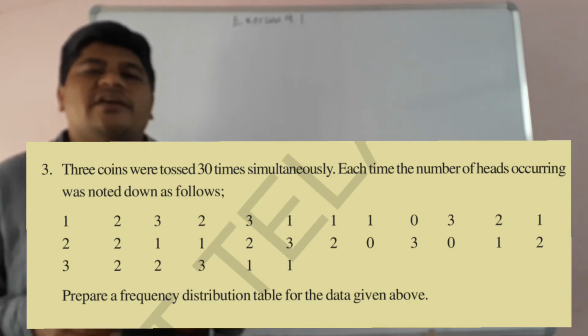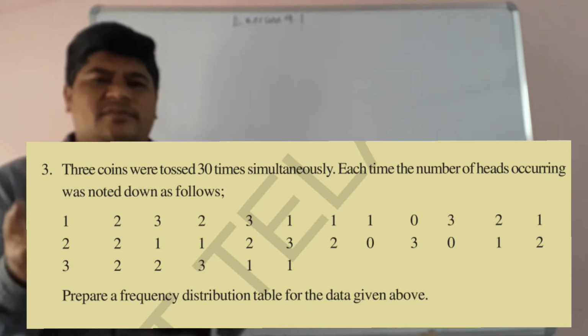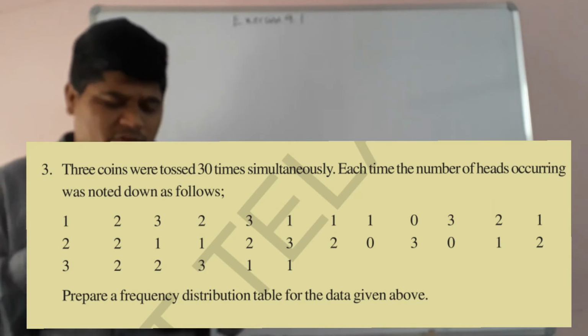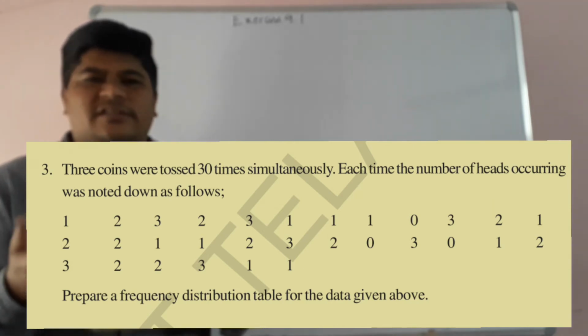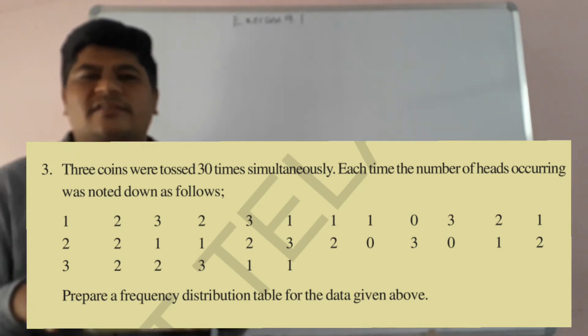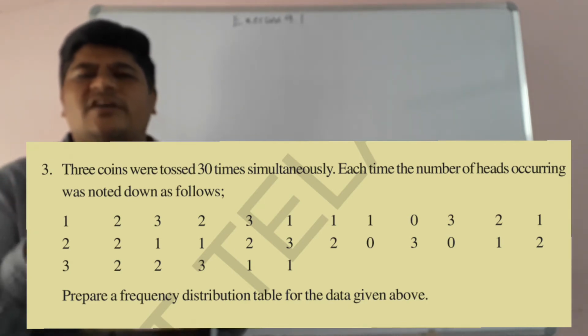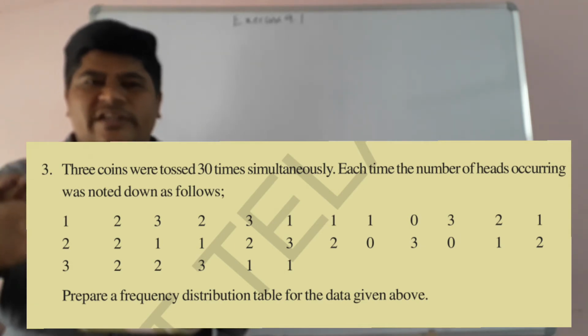So children, here number 3 means that 3 coins are showing heads. 2 means out of 3 coins, 2 are showing heads and 1 is tails. 1 means only 1 coin is showing head, remaining tails. 0 means none of the coins is showing head, means 3 tails only. So this is the thing we need to understand.